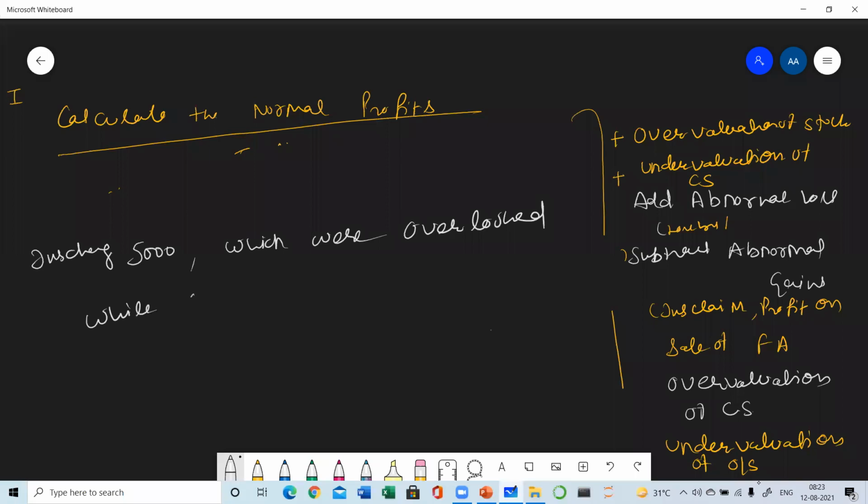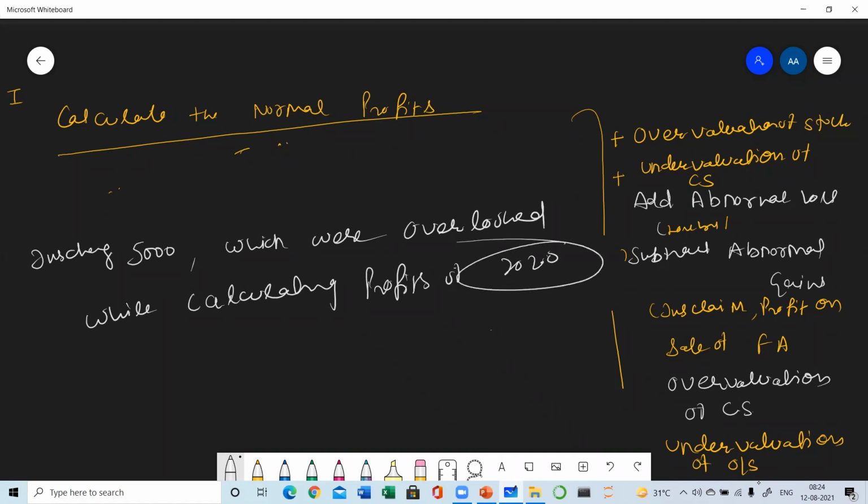While calculating profits of 2020, will it be added or subtracted? Please tell. Expense means you were supposed to subtract, but overlooked means till now you have not subtracted. You were supposed to subtract insurance charges of 5,000 from the profits of 2020, but till now you have not subtracted. You have not considered it. So what will we do?